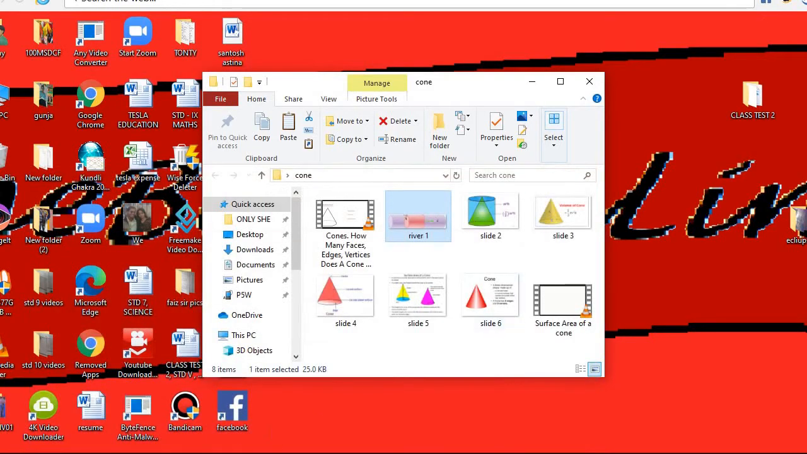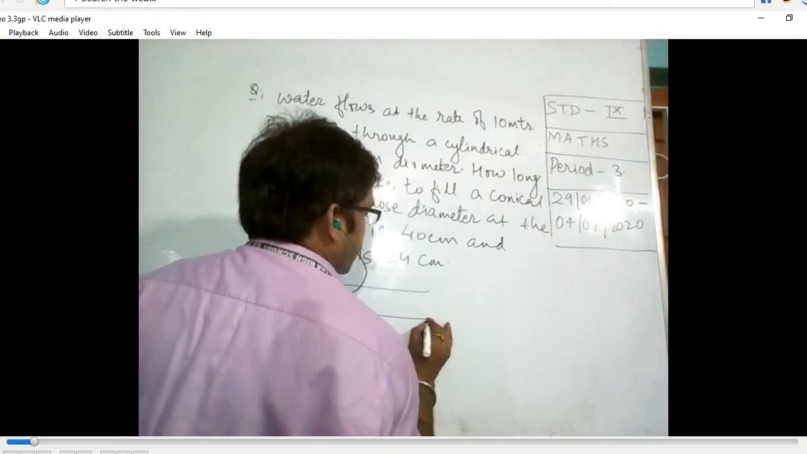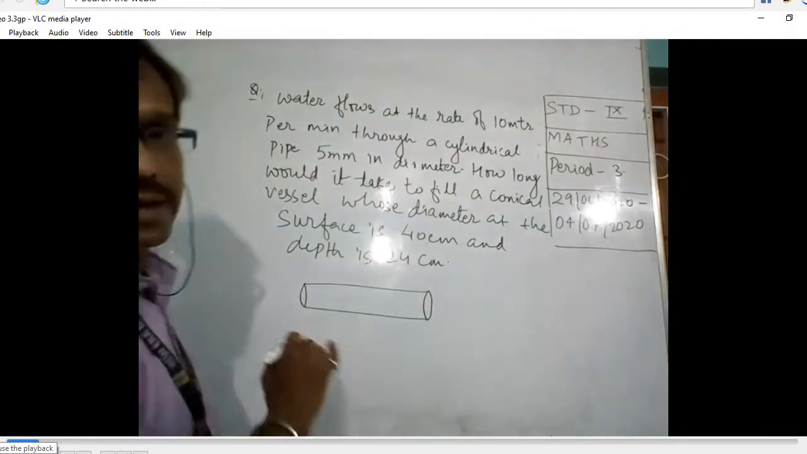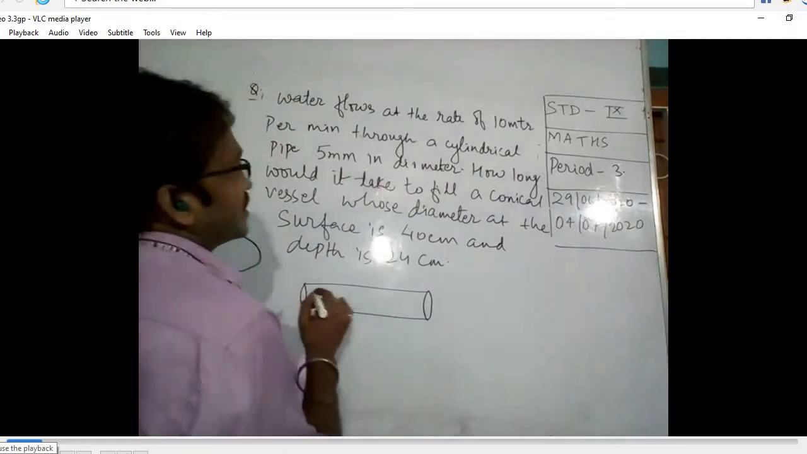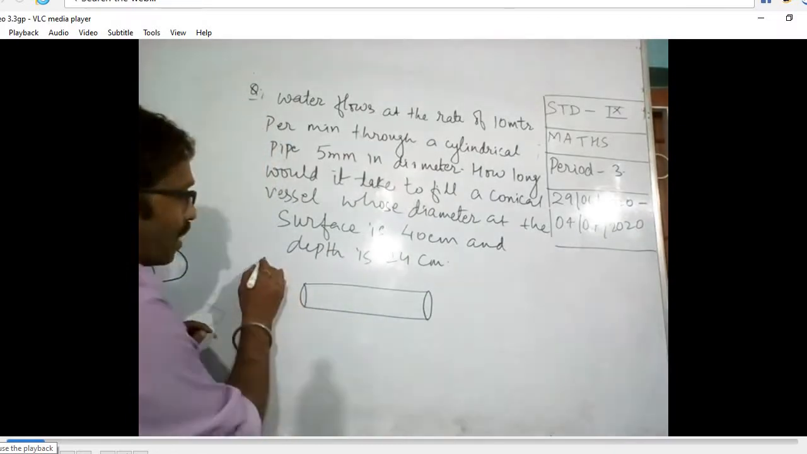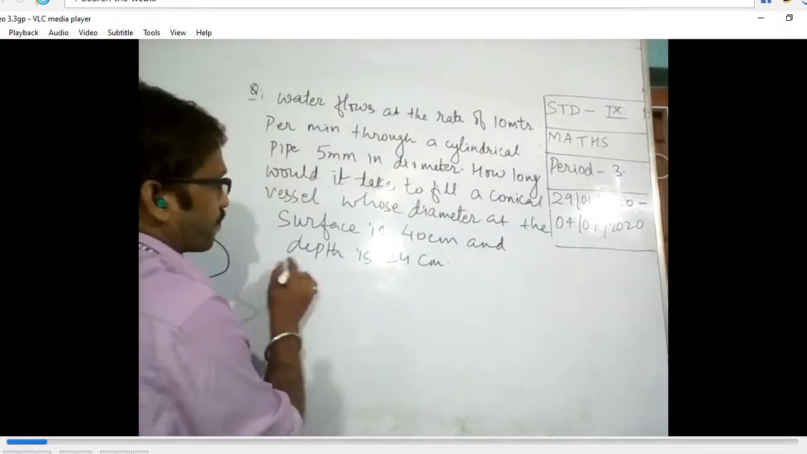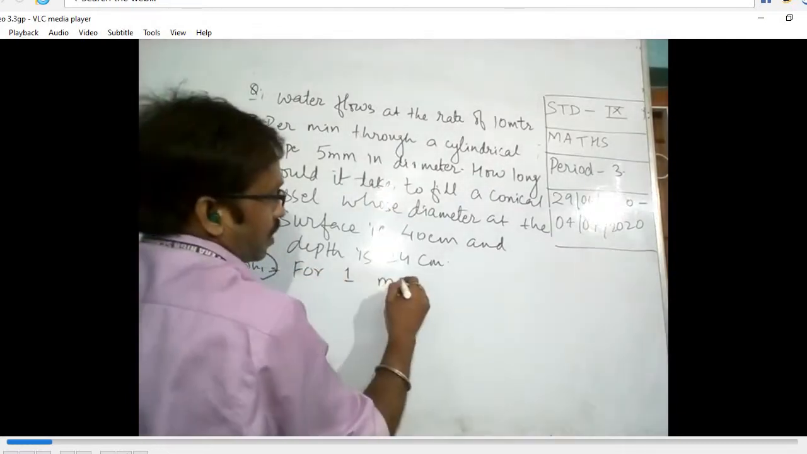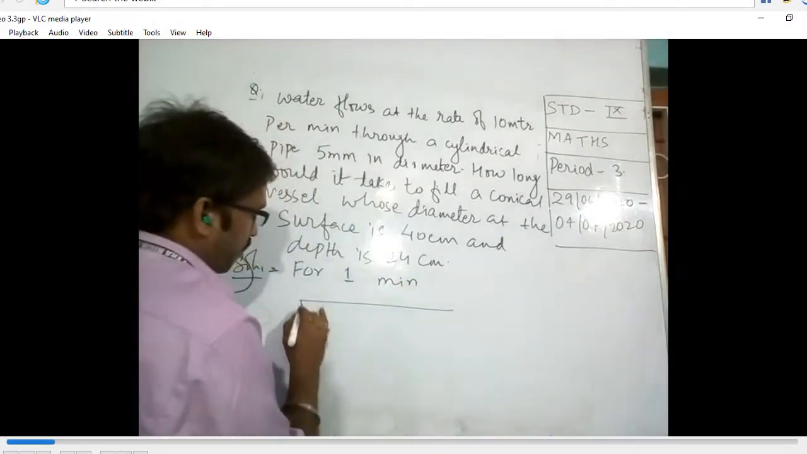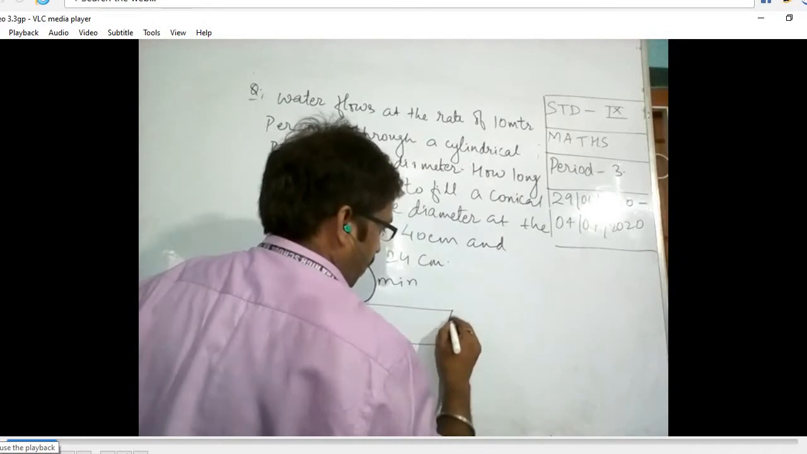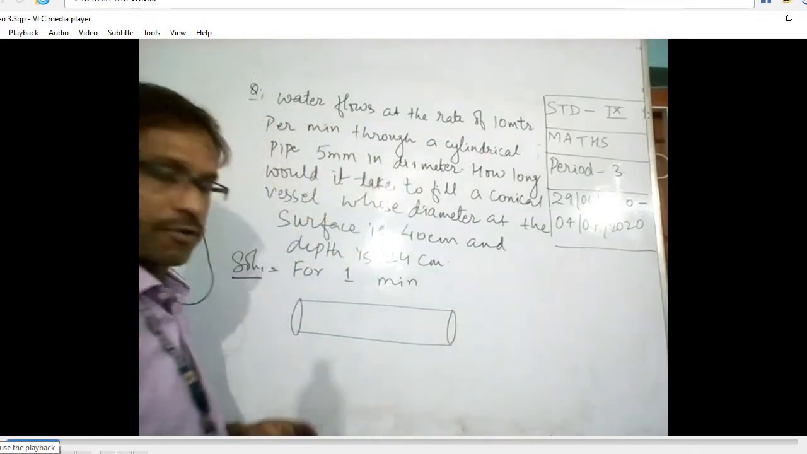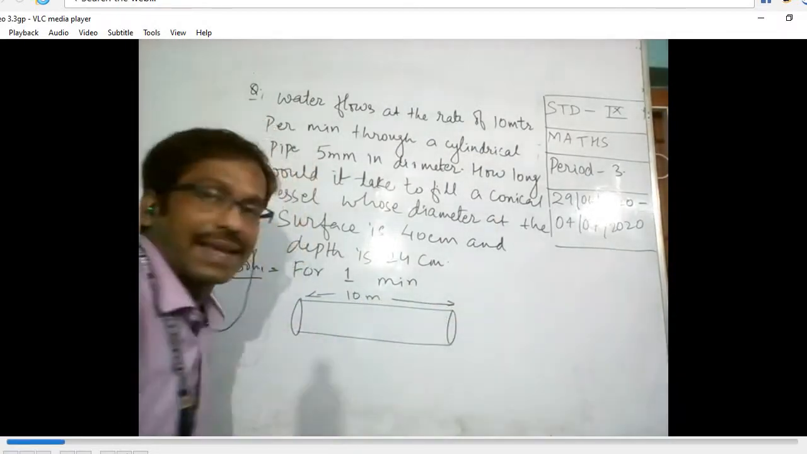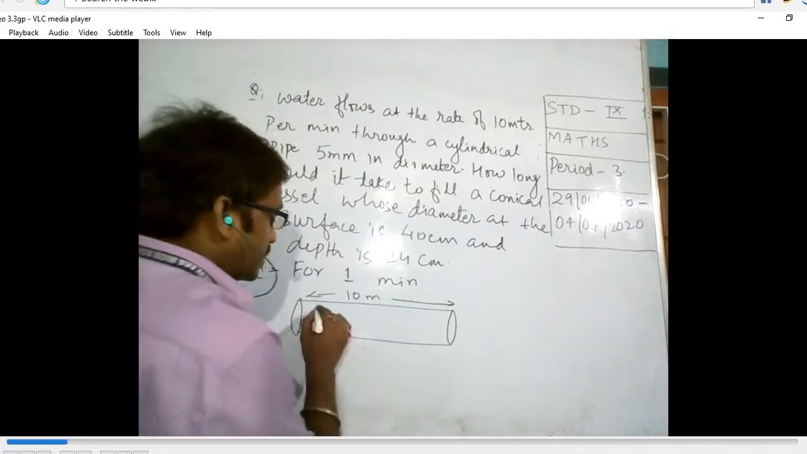This is what we have applied in our question there. So see that video. Water is flowing there. What is the rate of flow of water? It is 10 meter per minute. So for 1 minute, through this pipe, water is coming out. Let us say that length is 10 meter. For 1 minute, this length is 10 meter.